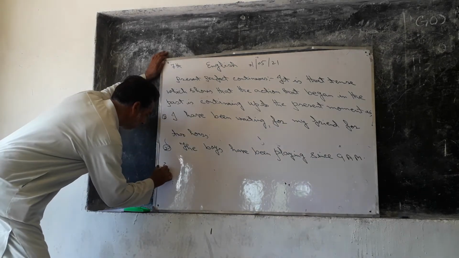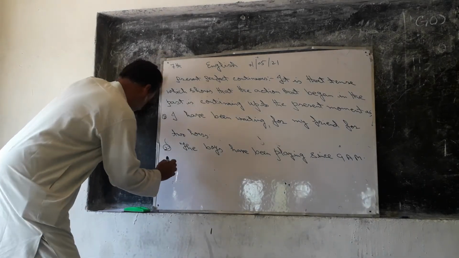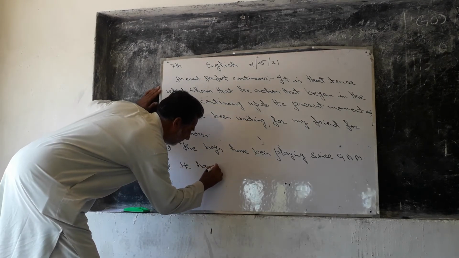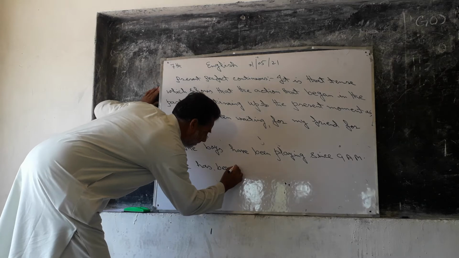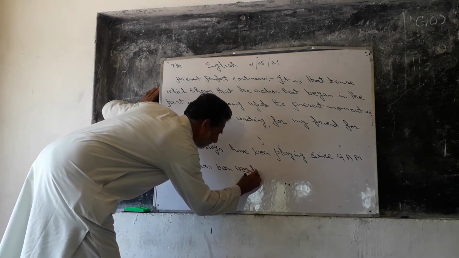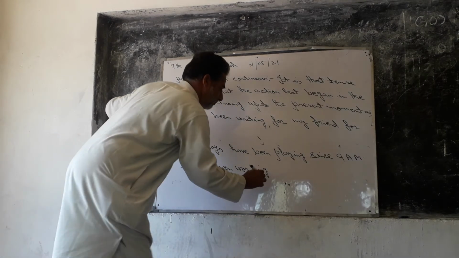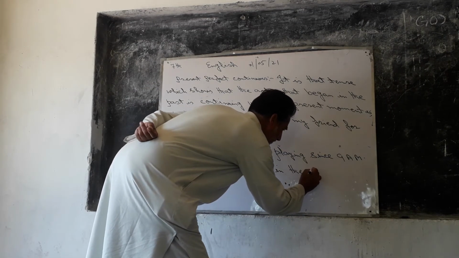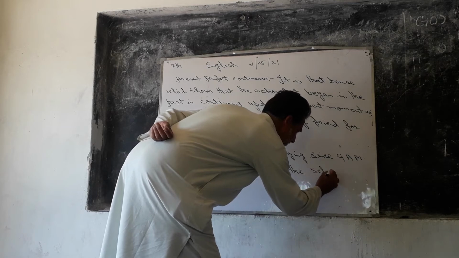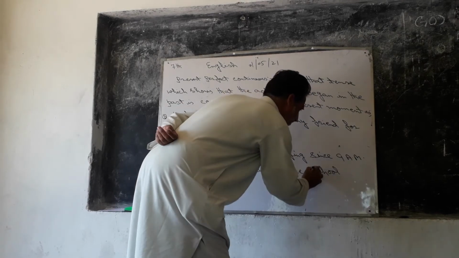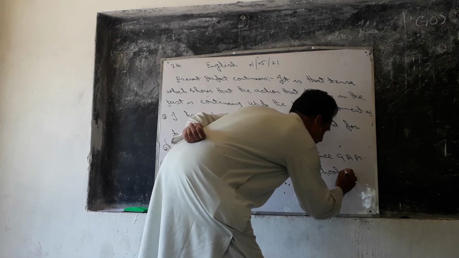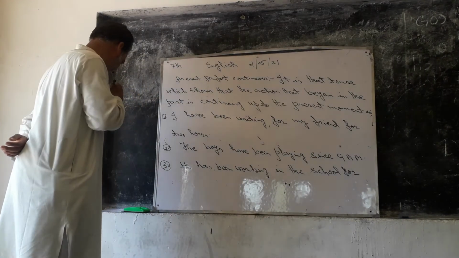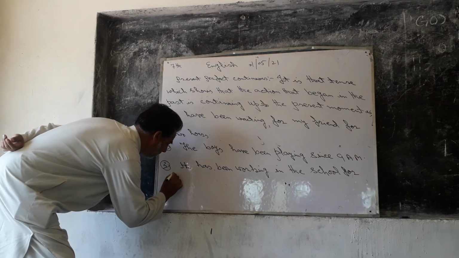Similarly, third example. He has been working in the school for 5 years.